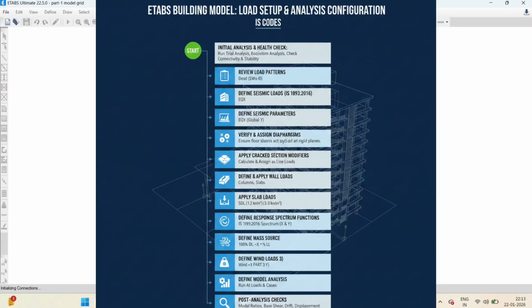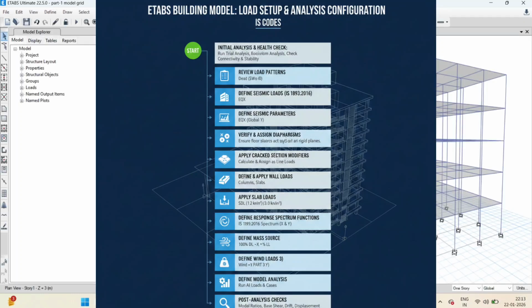In this video, we are going to perform the complete load setup and analysis configuration for our ETABS building model. This includes defining and assigning all gravity loads, seismic loads as per IS 1893:2016, wind loads as per IS 875 Part 3. Verification of diaphragm assignment and application of cracked section property modifiers as per IS code-based design practice.